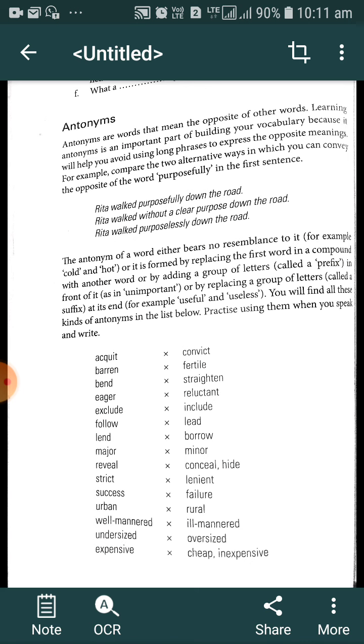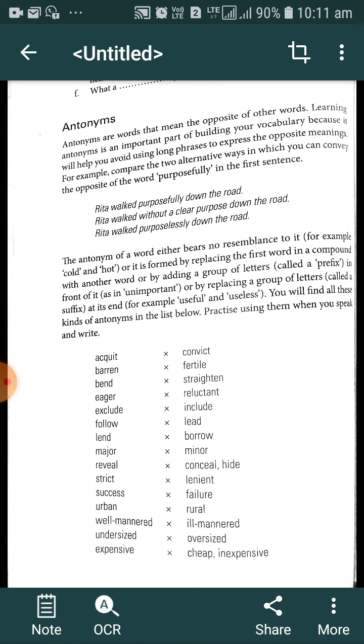That is the most important use of opposite words, we can say. When we want to avoid the use of long phrases to convey the opposite ideas of words, in that case we have to use opposite words.